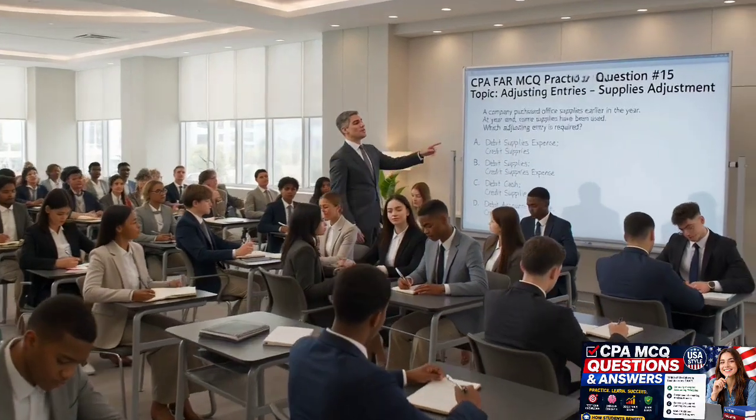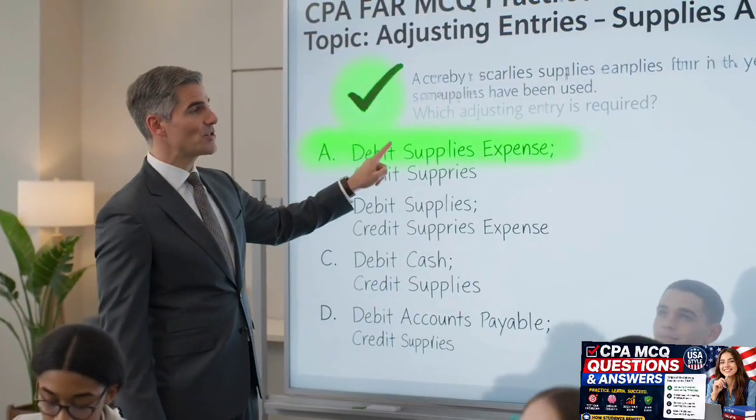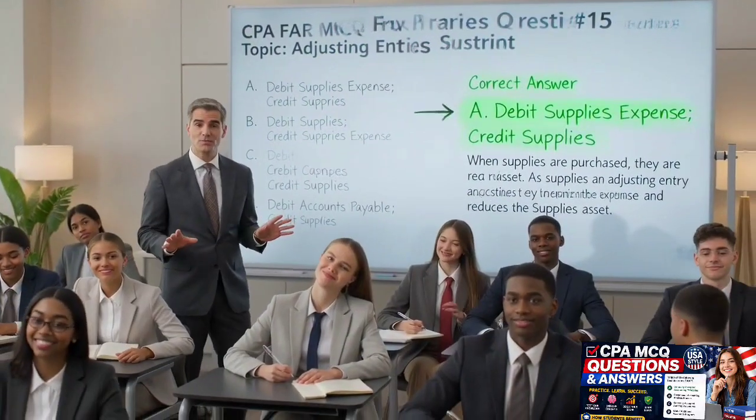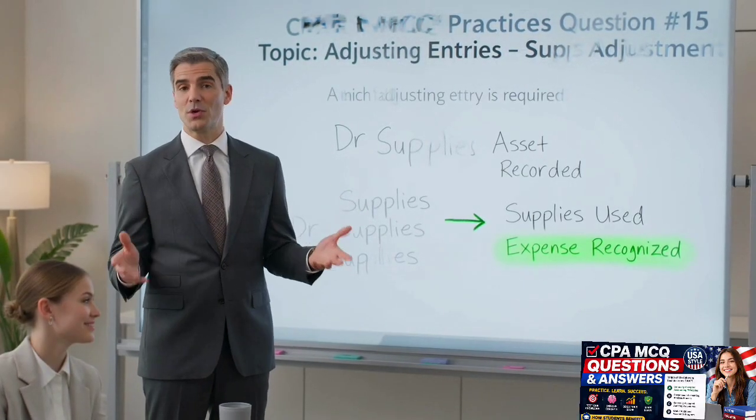Let's look at MCQ 15 on adjusting entries for supplies. Pause here to think. The correct answer is A. The explanation: purchases are an asset, then an adjusting entry recognizes the expense. The journal entry is debit supplies expense, credit supplies.